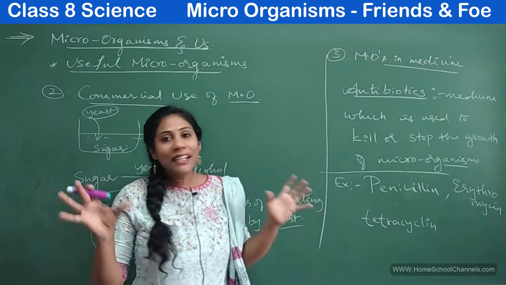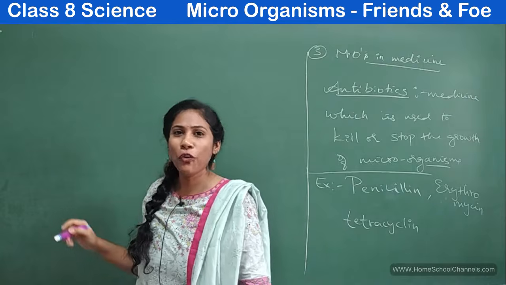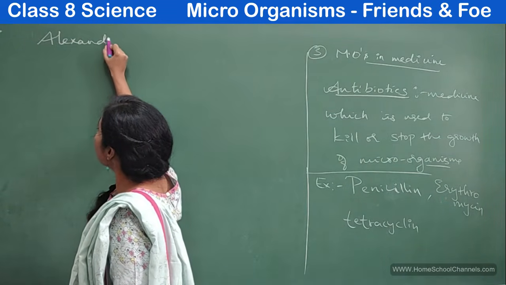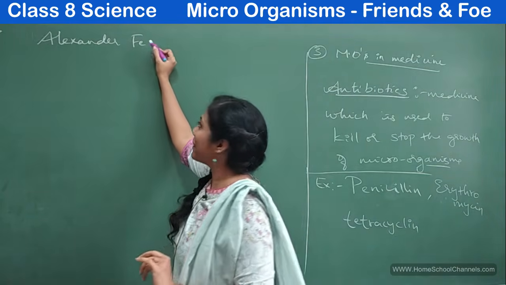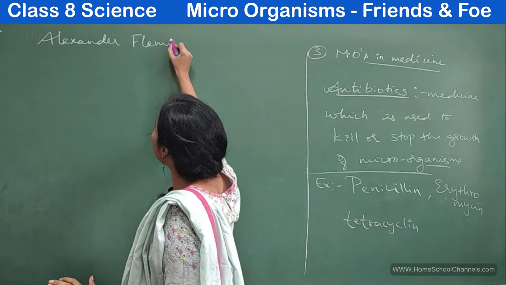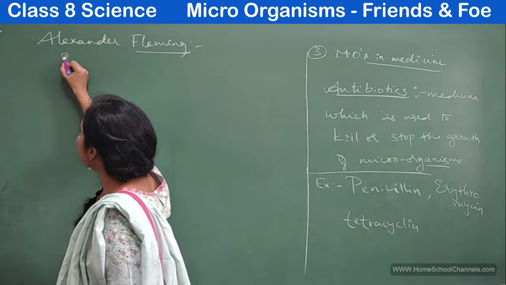And now I'll tell you how we can manufacture antibiotics. You know what, guys? Alexander Fleming is the first person who discovered the first antibiotic. So who is that first person? Alexander Fleming. And he discovered the antibiotic penicillin.